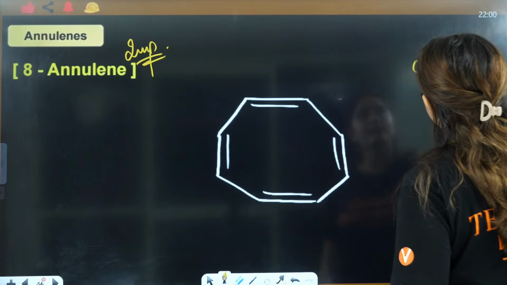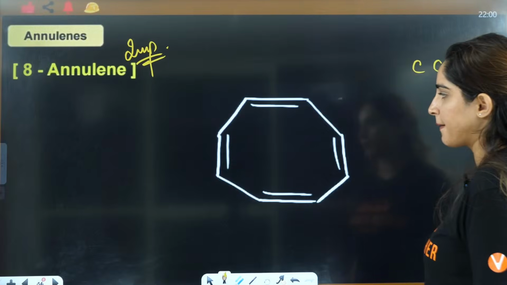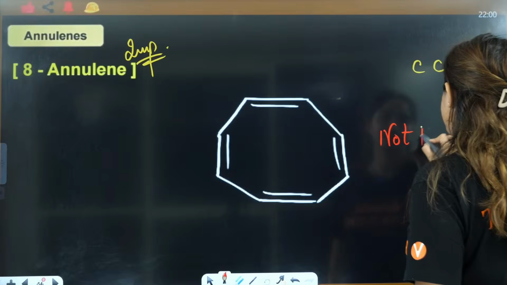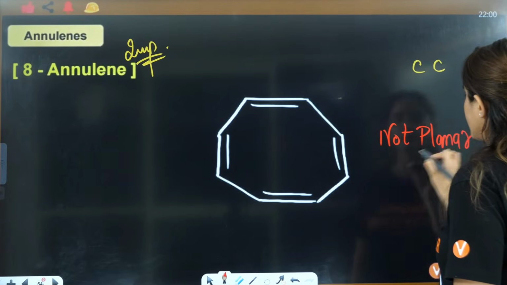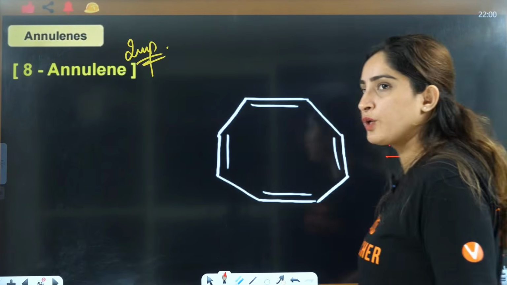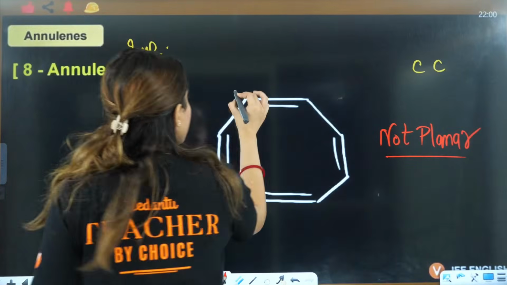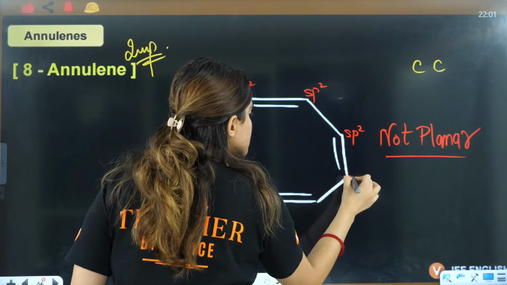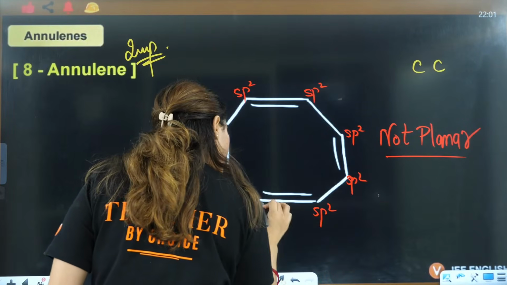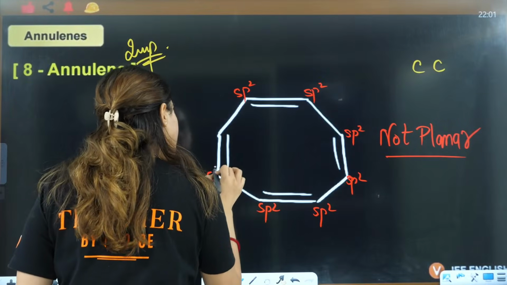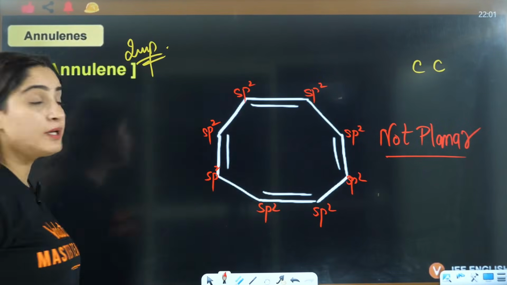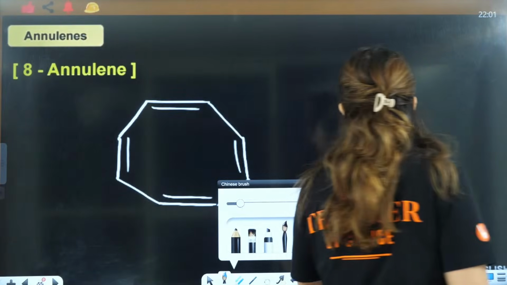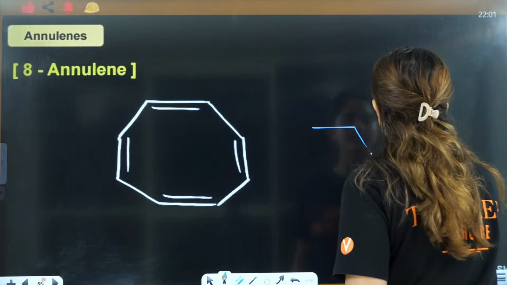It is cyclic. It is conjugated, but not planar. It is not planar. You will say, ma'am, why is it not planar? This is sp2, ma'am. This is sp2, sp2, sp2, sp2, sp2. Ma'am, even then it is not planar? Yes. Why? Because it has a tub-like structure. It has a structure like this.